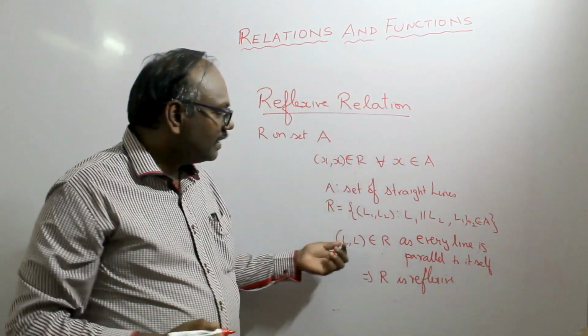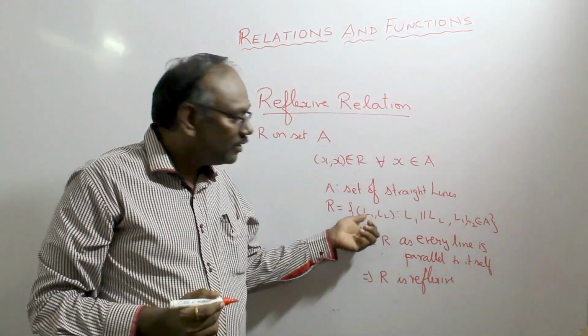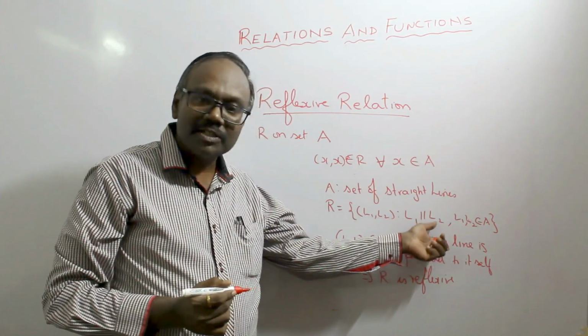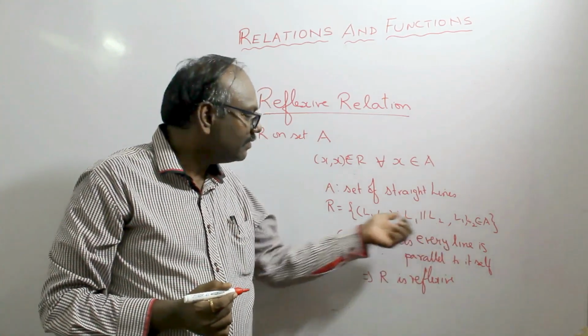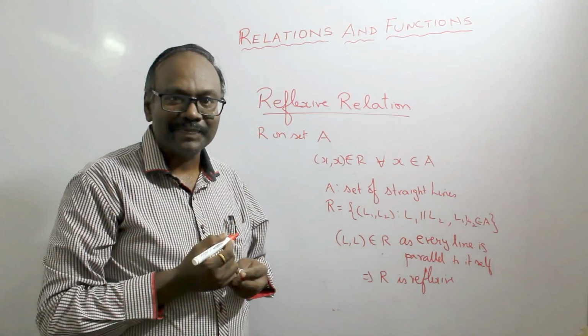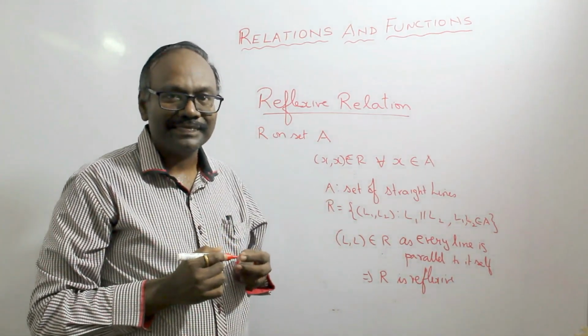So on plugging in L, L in this relation, we got L, L such that L is parallel to L. So is it true? Yes, because every line is parallel to itself. This is true. Therefore, we can say that this is a reflexive relation. Please make a note of this.